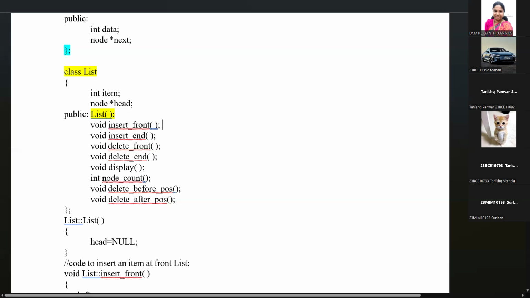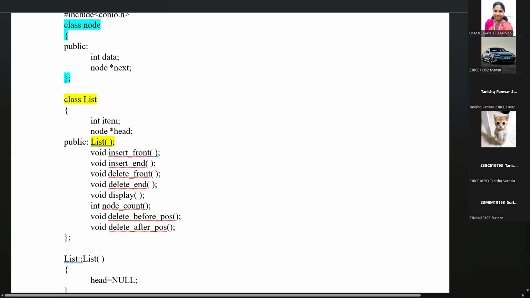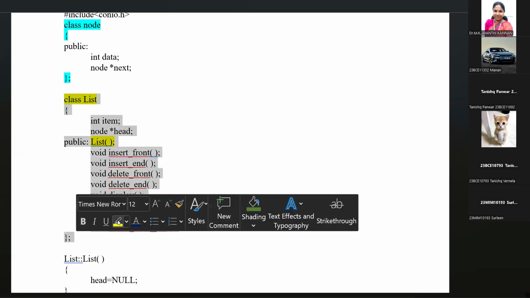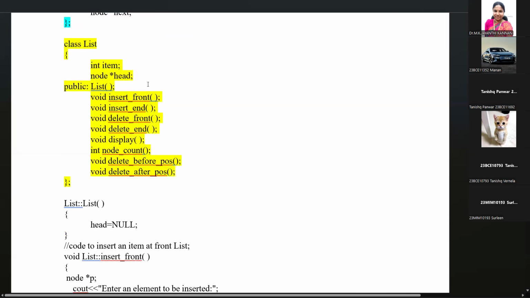and counting the number of nodes in the list, deleting a node with respect to the position, like delete the second node or delete the fifth node, and delete after the position. Say if you are giving delete the node 5, not the 5, the next node. Delete after the position. So these are all the functions we are going to perform using the list class. Okay, so all the functions are declared inside the class, defined outside the class.